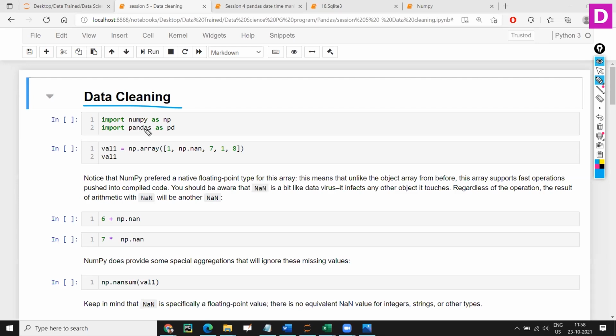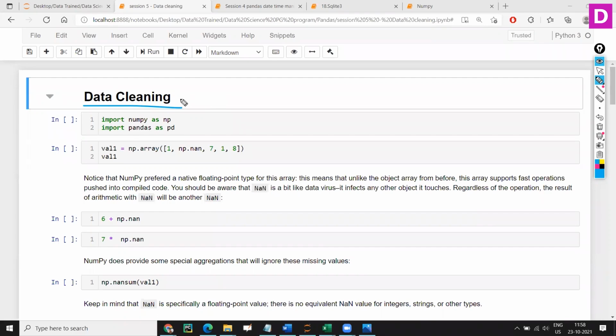Cleaning can be anything: removing unwanted data, filling up the NANs, like the date we have seen. So we have to convert into proper format. There are various types of data we get, so we need to keep them in a proper, structured manner.